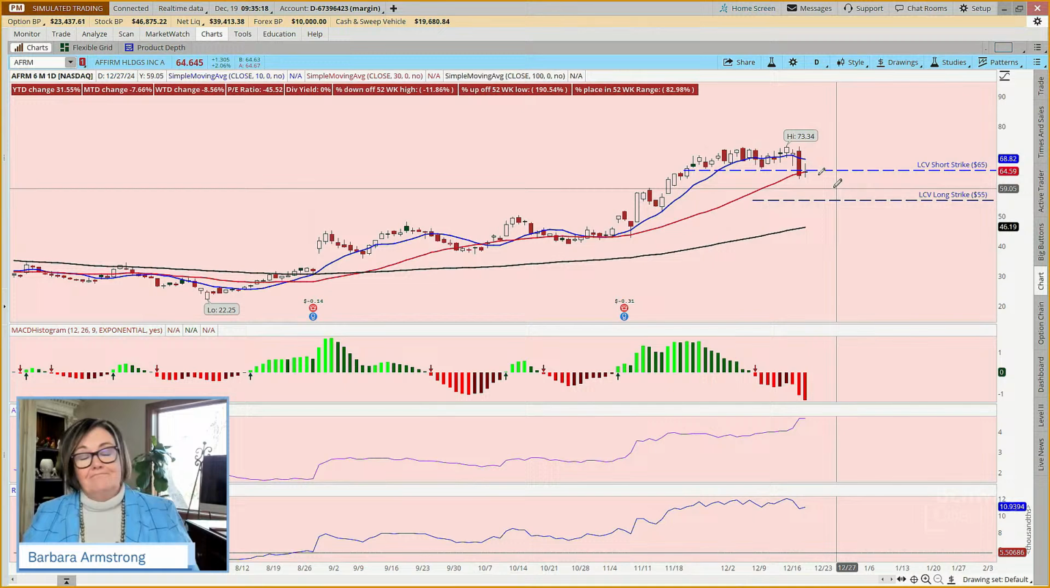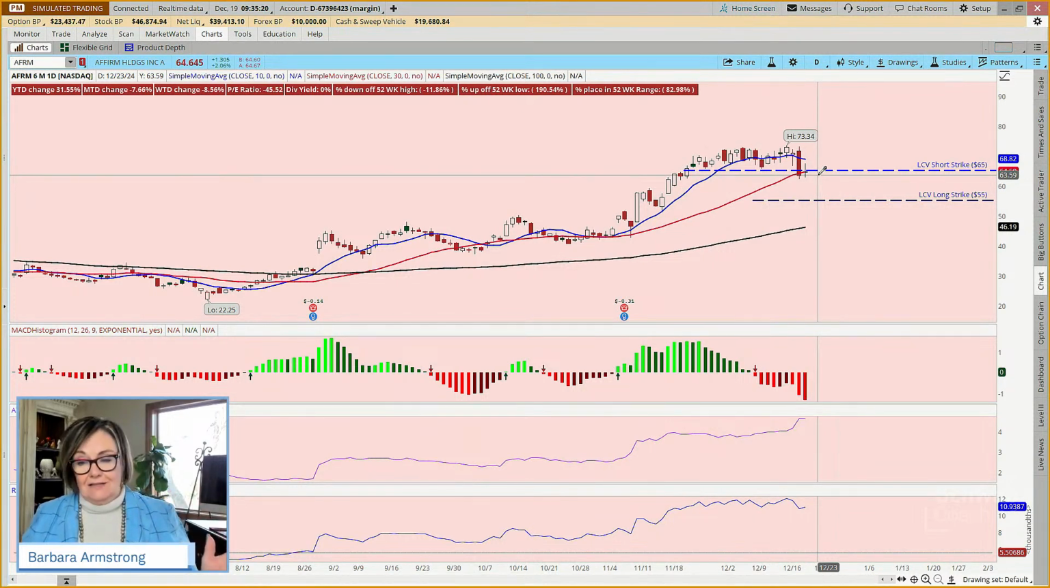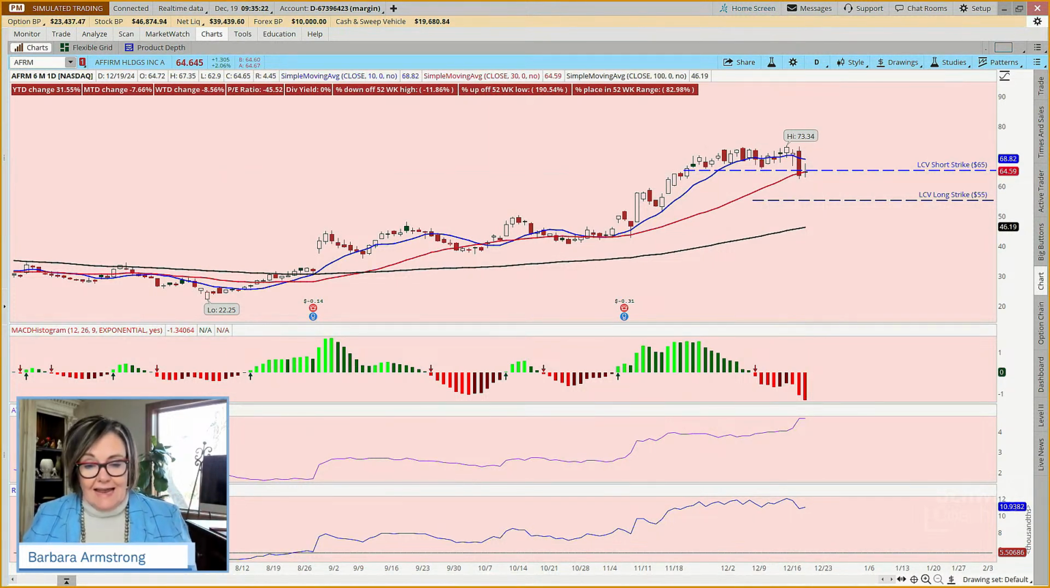Well, let's say a firm takes off. So let's say it goes up, okay? And it doesn't have to go up very far to be above our strike, because we're only 37 cents away from it. So let's say it goes up and we get called out.